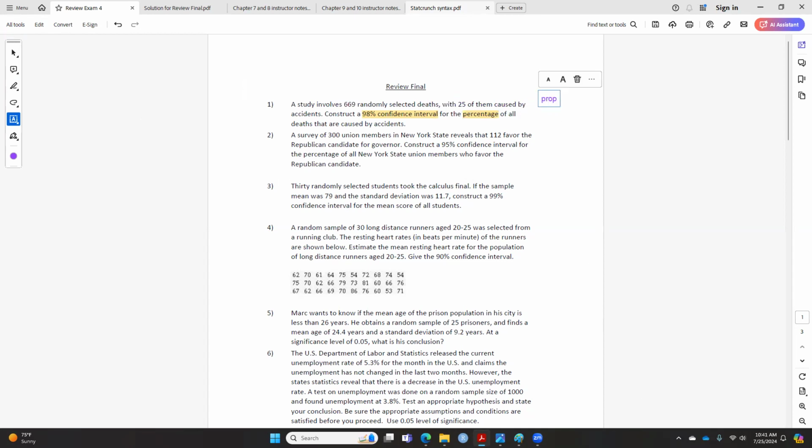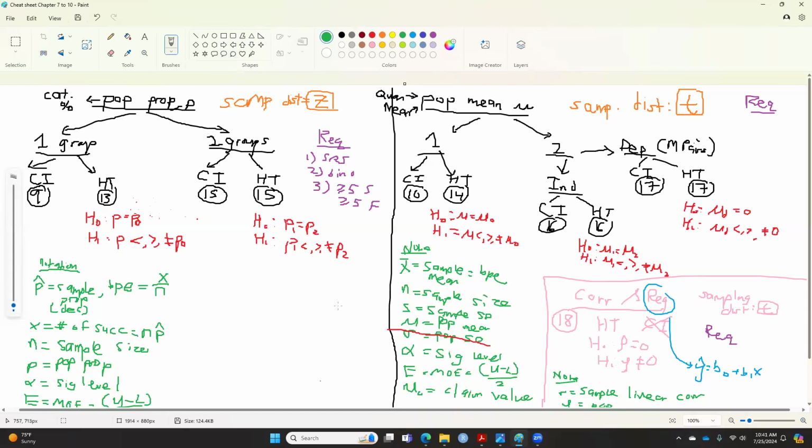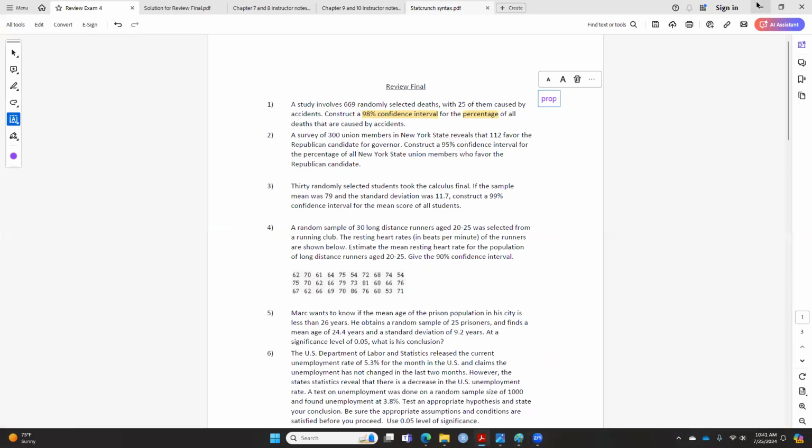Now if you look at the cheat sheet, we are only concentrating on the left side because it is proportion. Then ask yourself, is this one or two groups? They are talking about one group, the whole group here. They don't break it into male, female, or other, in two different groups. So this is proportion, one group. And we are doing a confidence interval because the question is asking us to do a confidence interval. If they ask us to do hypothesis testing, then I will say test a claim.